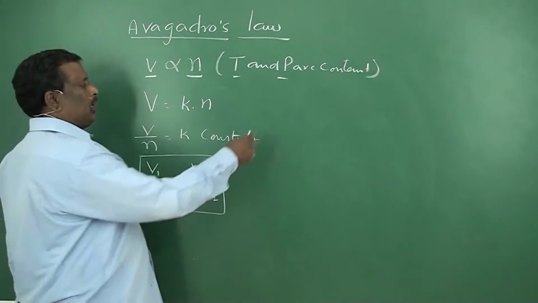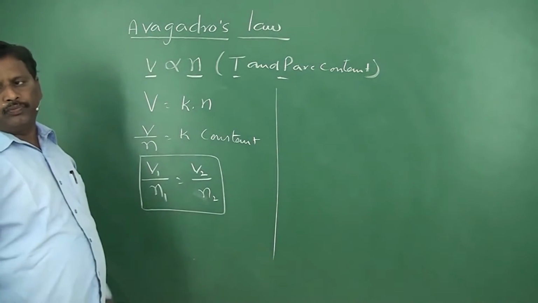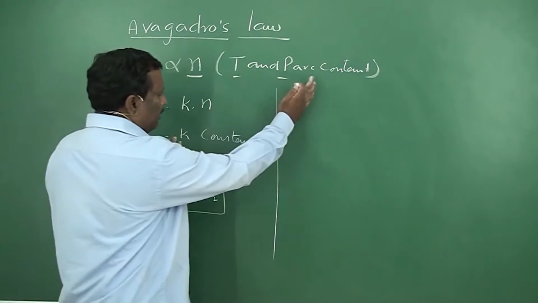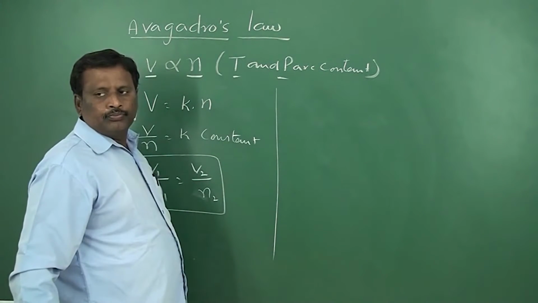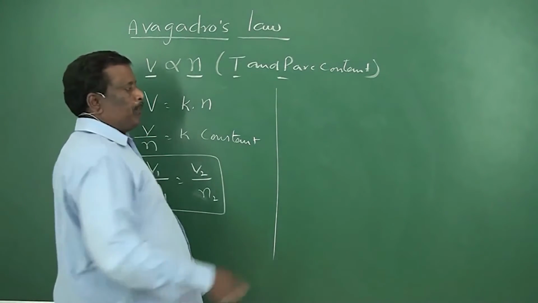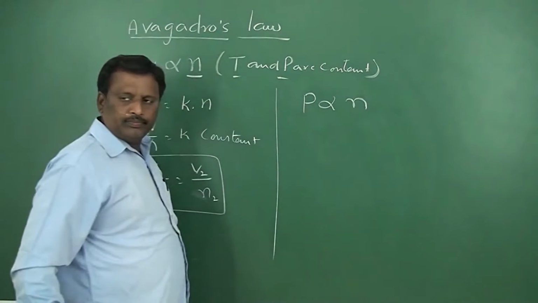Similarly, Avogadro's law may also be expressed with pressure. At constant temperature and constant volume, the pressure of the gas is directly proportional to its mole number.